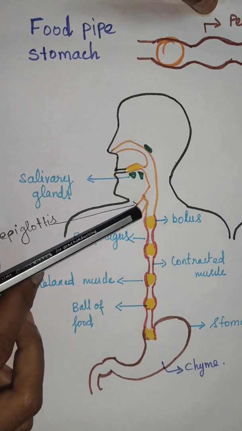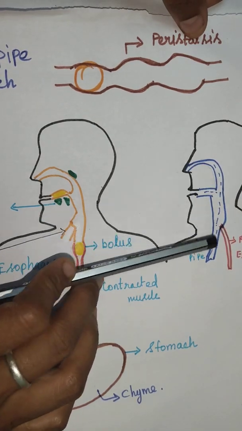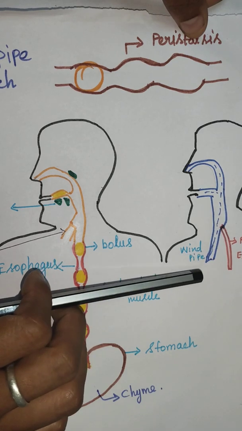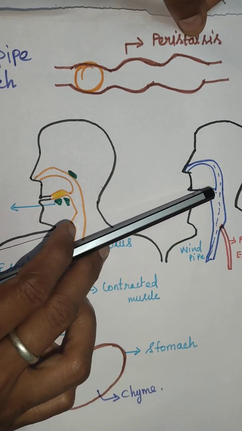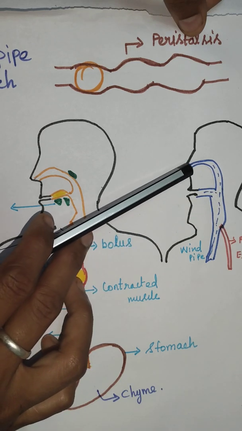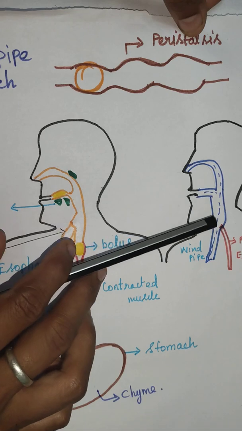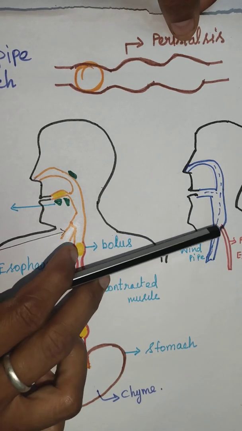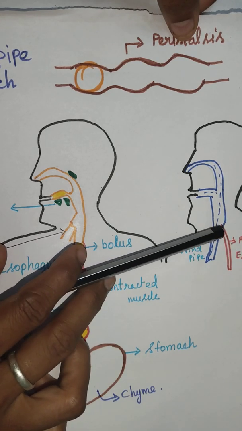What is the windpipe? The windpipe carries air from the nostrils to our lungs when we breathe. When we breathe, air enters through our mouth also. So the air from the nostrils and from our mouth is carried by the windpipe to our lungs. At the throat region, the windpipe and food pipe share the common passage.